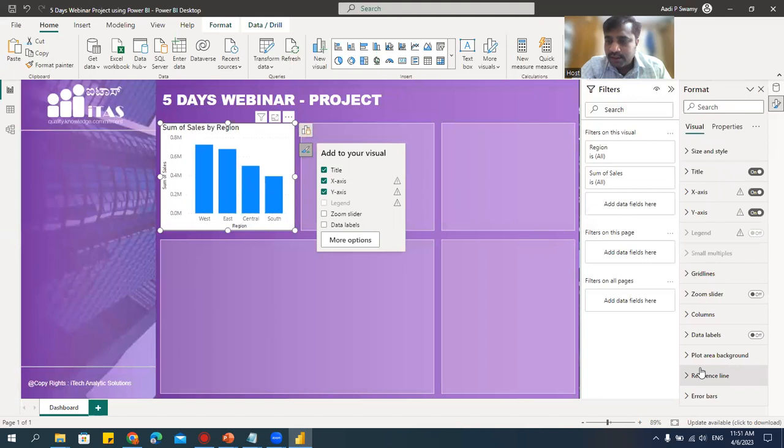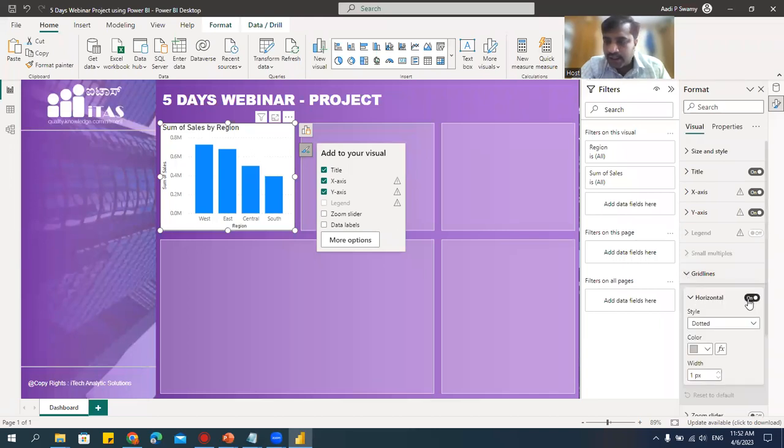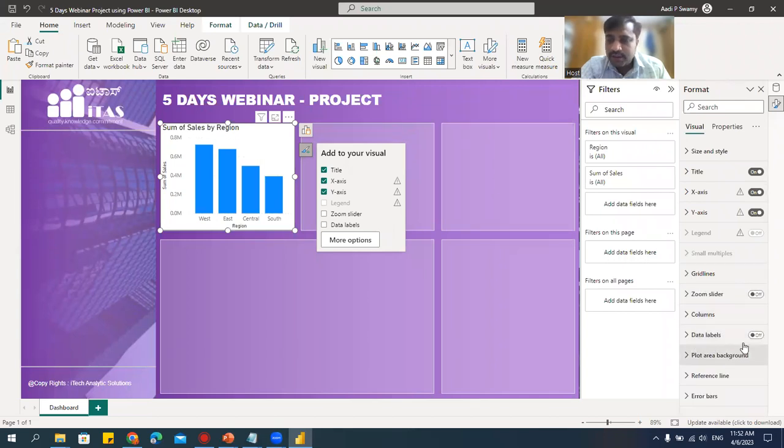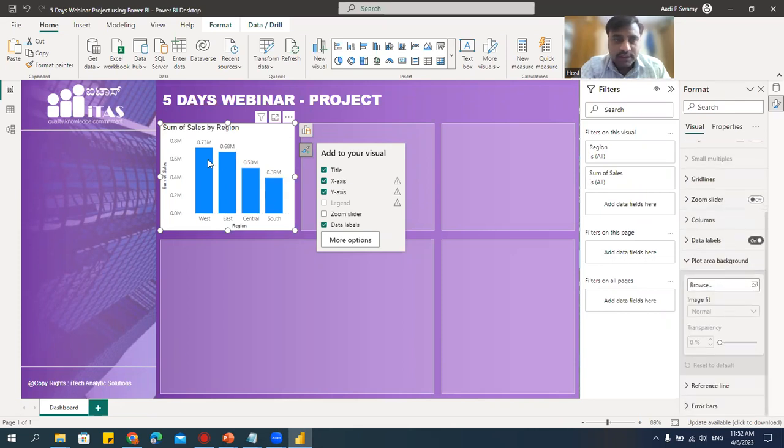Let's go here. There is that background. Grid lines. I don't have the grid lines. If I have the grid lines, then I can remove them. If you want, I can keep them, but I'll remove the grid lines. I don't want the grid lines. I'll say switch off. Then data labels. If you think you need, say on, I'll get the data labels here. See, let's keep the data labels. Then plot area background. This is the plot area background.